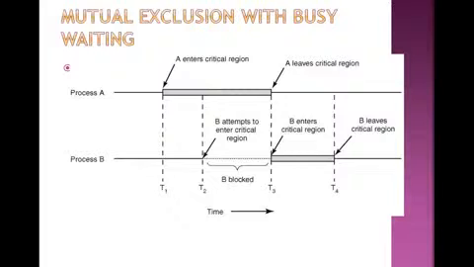This is process A. A enters the critical region. B attempts to enter the critical region over here. A leaves the critical region, now B enters the critical region. Why? Because A had already entered the critical region, so the operating system does not allow B to enter. When A leaves the critical region, it is the time for B to enter the critical region at time interval T3. Again, B leaves the critical region.